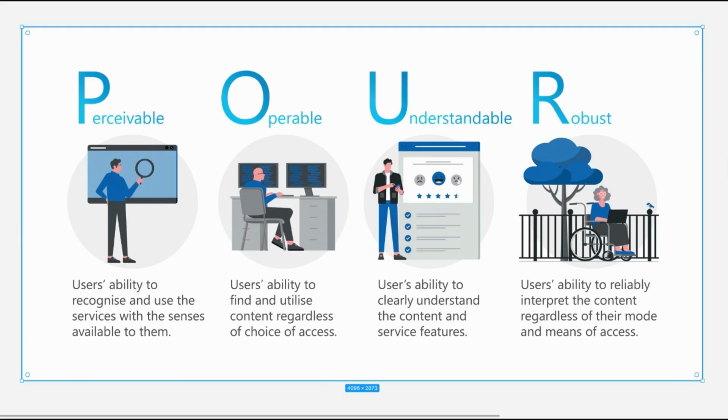Now, operable: users' ability to find and utilize content regardless of choice of access. Whatever user we are targeting, and whatever content they want to access, if it is available or visible to them, it should be accessible. Users should have the freedom to operate the content and the product they want, regardless of the choice of access.